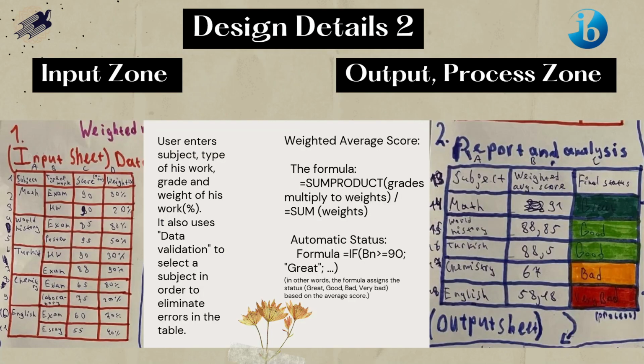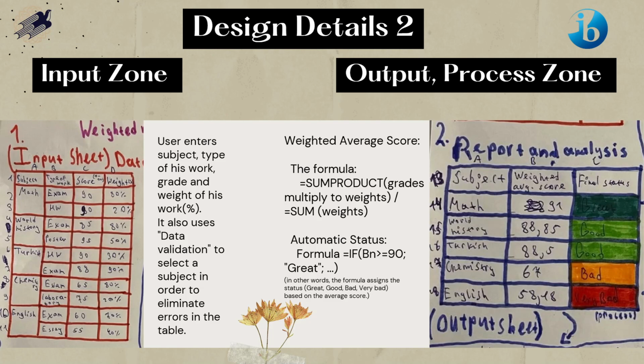Design details: input zone and output process zone. The user enters the subject, type of work, grade, and weight of the work. It also uses data validation to select the subject in order to eliminate errors in the table. Data validation means if you click on the table, you can just choose the subject you want to see.